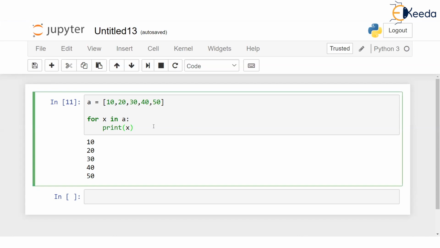But anybody would wonder, if the list can be printed so easily just by writing print A, that's all, who is the programmer who will put himself or herself in trouble like this of writing a for loop?